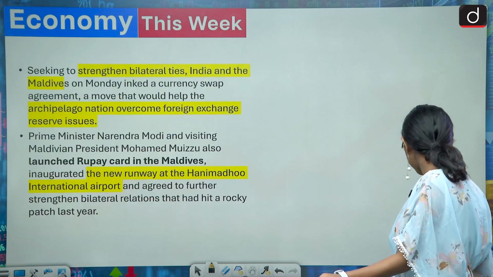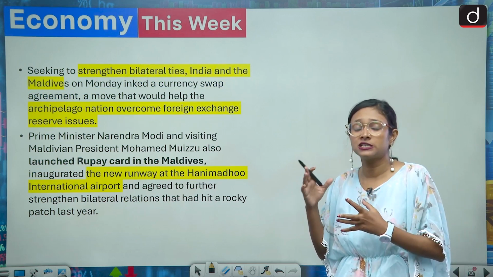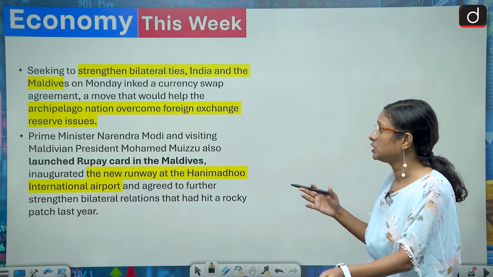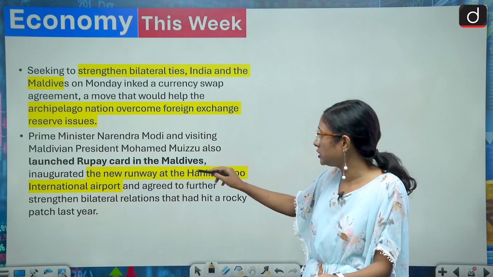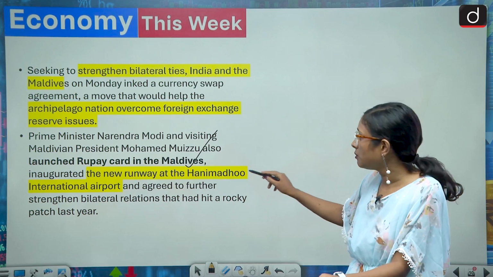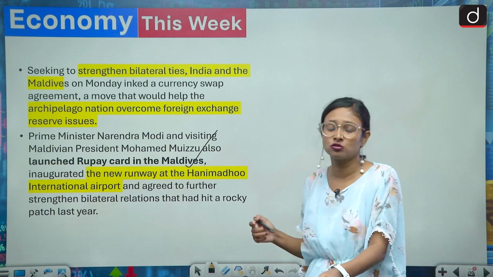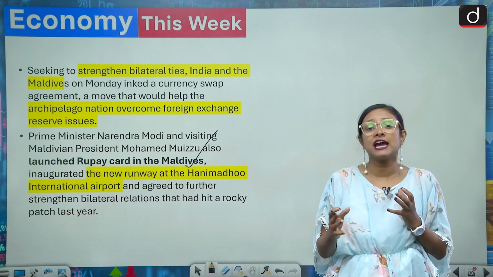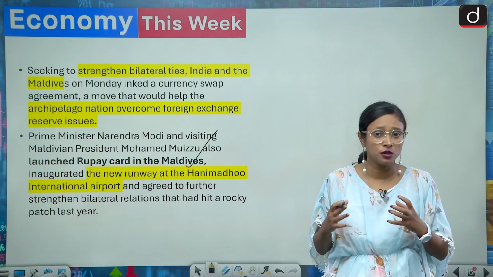Here we'll come to what it signifies. It signifies the bilateral ties between India and Maldives, and recently India and Maldives also decided to address foreign exchange reserve issues. They also launched the RuPay card in Maldives, and there was an inauguration of a new runway at the Hanimaadhoo International Airport, which agreed to further strengthen the bilateral relation between both countries. So these are economic agreements between India and Maldives. These agreements will improve the ties between India and Maldives, not just economically but also politically.